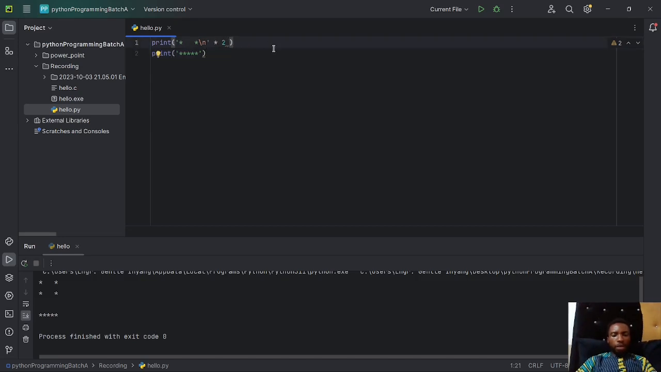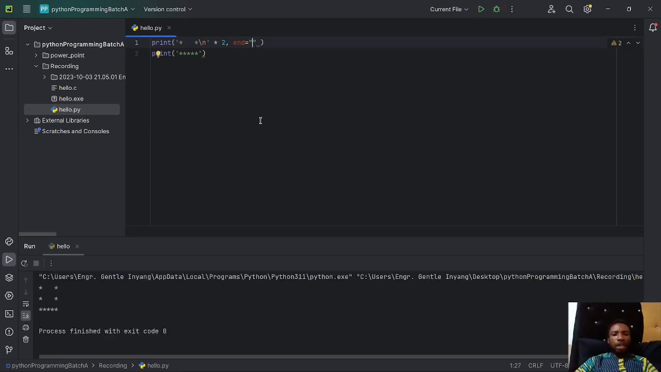Okay. There is something I would love to add here, but you may not understand. I will try to explain that. Okay, let's run that again. Okay, nice. Now, what happened is that the print statement comes with a new line itself.